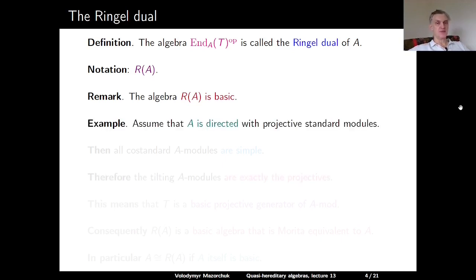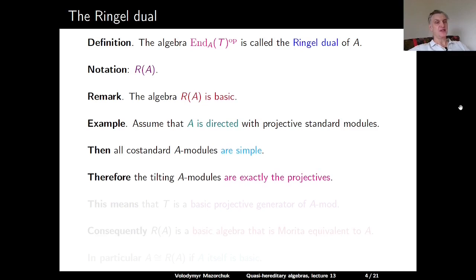Here is an example. Assume that the algebra A is directed in the sense that all standard modules are projective. Then all costandard A-modules are simple, and therefore the tilting A-modules are exactly the projective modules. So the modules which have both a filtration with projective subquotients and with simple subquotients are exactly the projective modules.